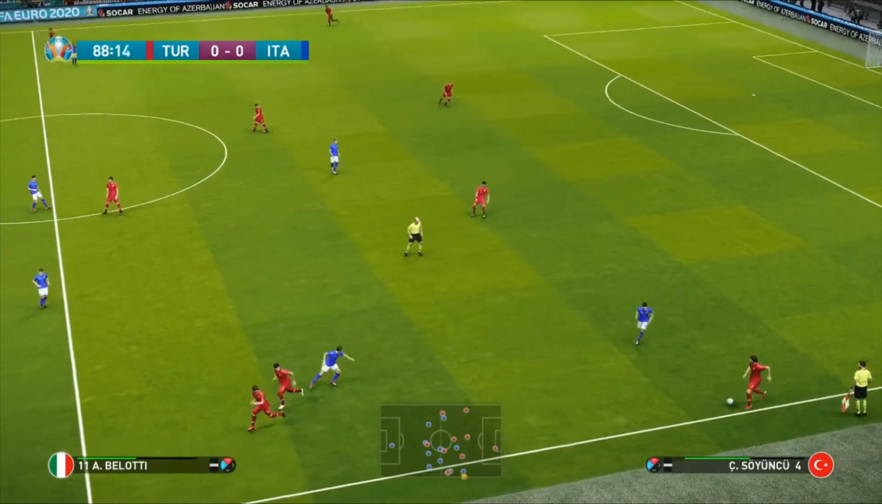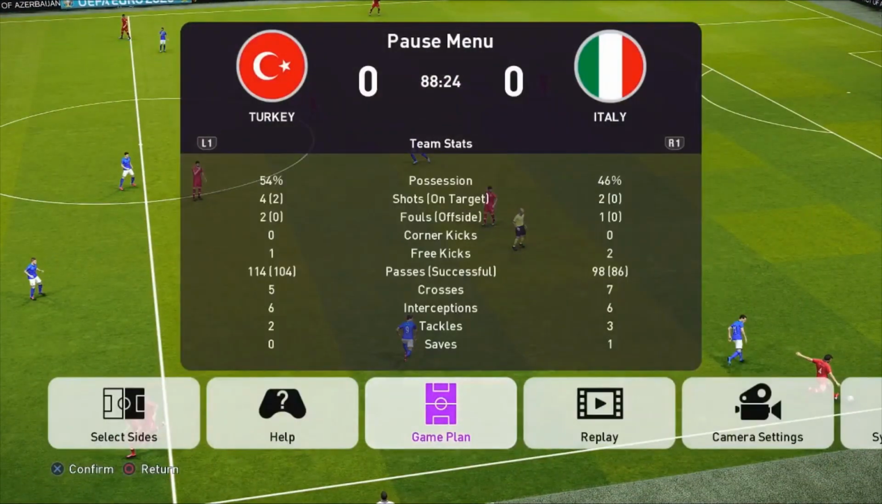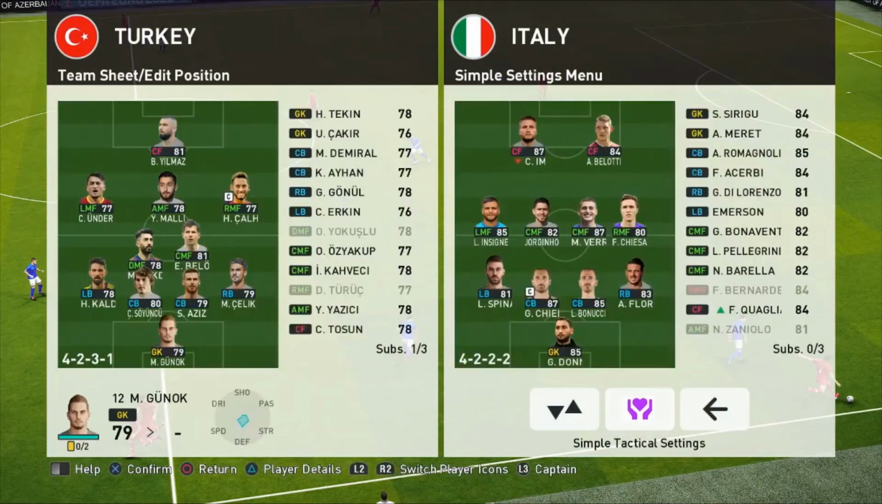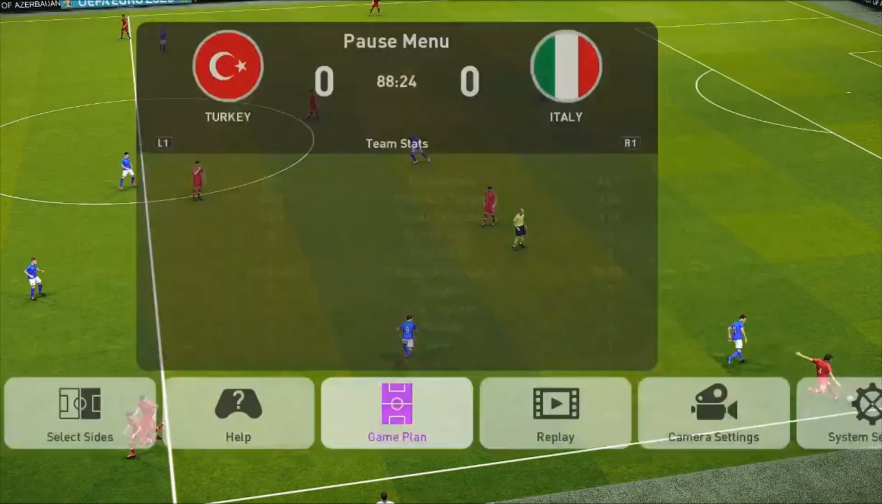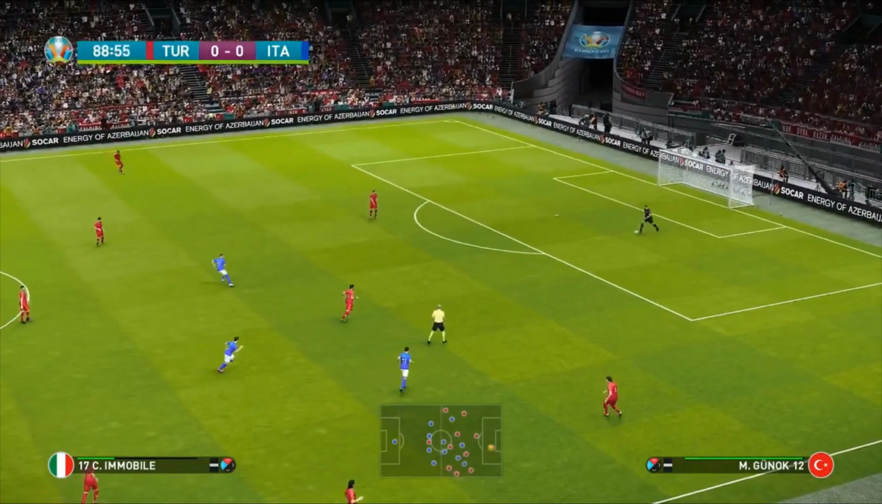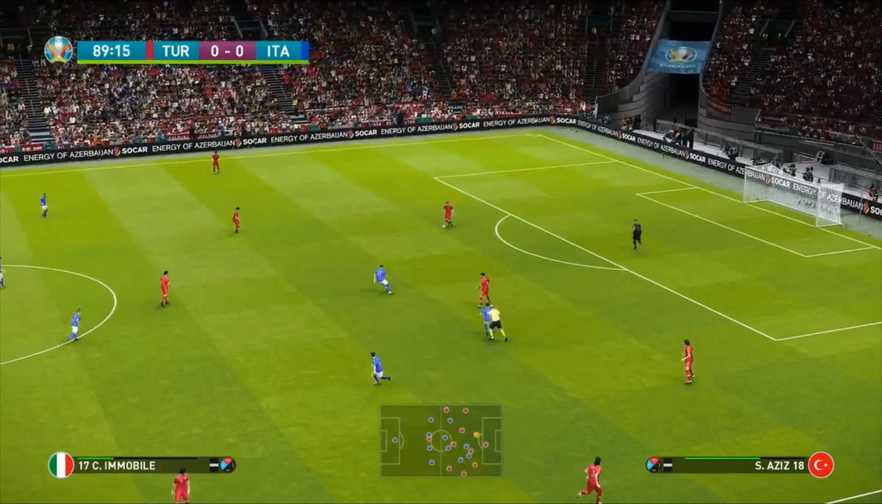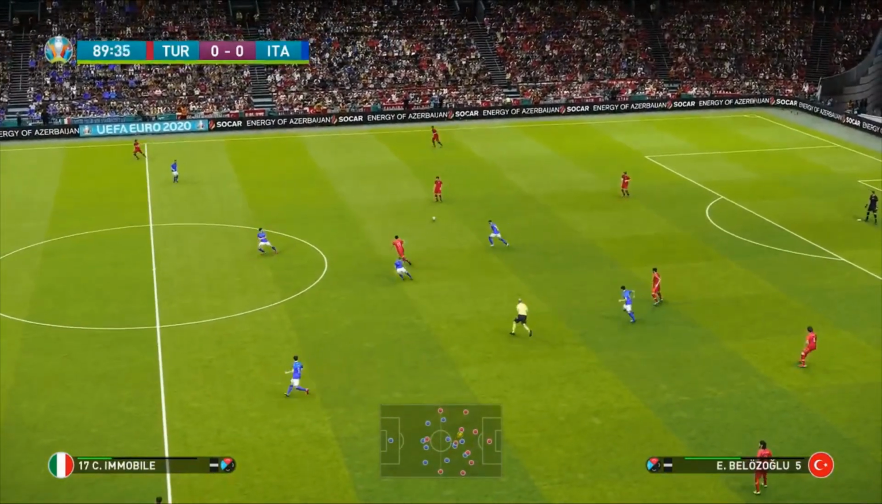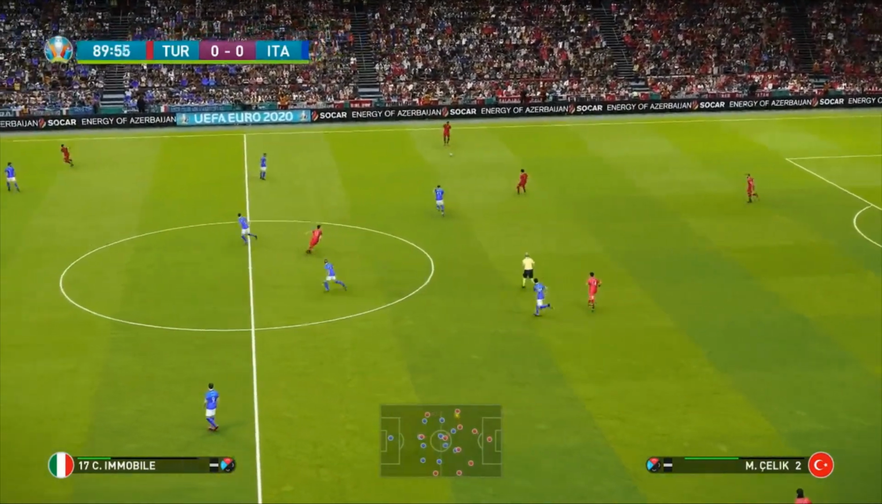We've got another substitution to be made here. There's only a couple of minutes of this match left. We're going to have Yilmaz coming off, Cenk Tosun coming on. The pressure really is building on these sides to get something. Here's Gunuk. I think Turkey look quite happy here to hold a point. Are the Italians, who were the favourites in this match, about to drop some points?